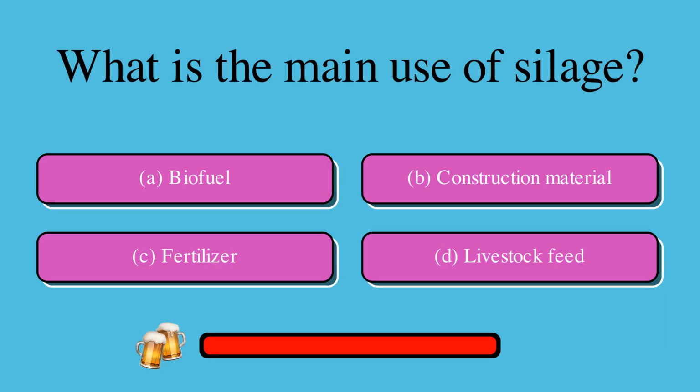What is the main use of silage? Is it A, biofuel, B, construction material, C, fertilizer, or D, livestock feed? The correct answer is D, livestock feed.